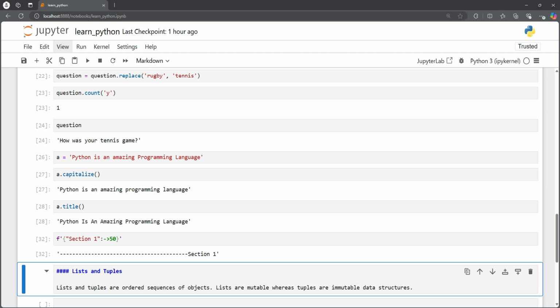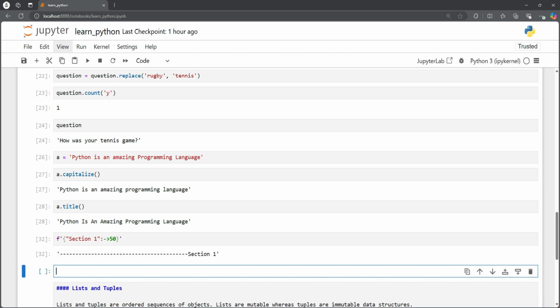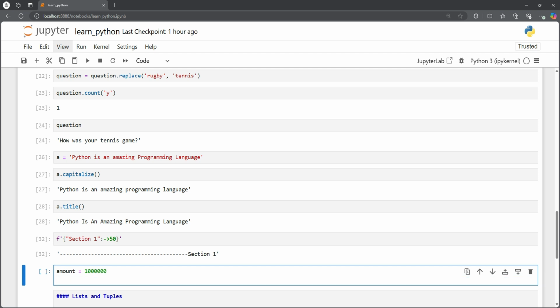Similarly, let's say we are dealing with currency or some amount. Instead of writing these zeros, where we don't know how to count them and it becomes very difficult, we could use the same string formatting and put amount, and then we could add comma separation.